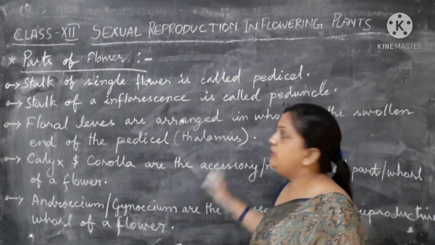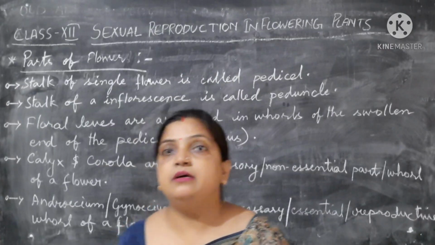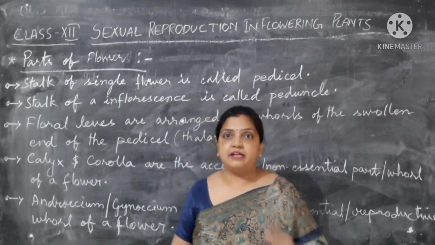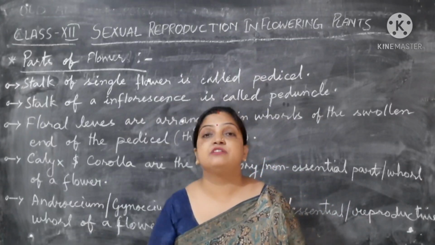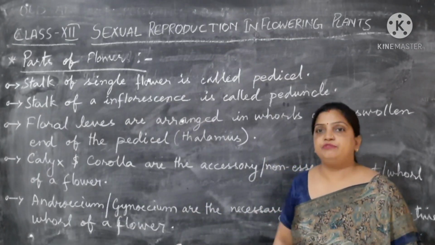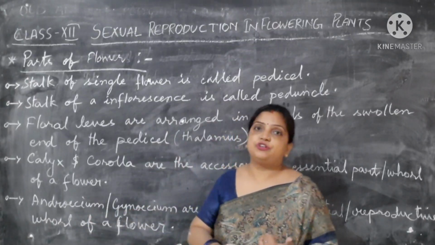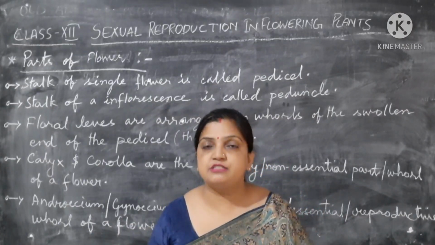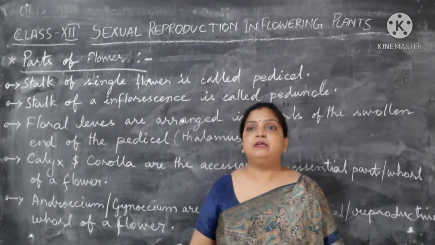Now children, I will end this part here, and in the next part of the video we will discuss the male reproductive part. As told before, these are the essential parts, and when studying the chapter on sexual reproduction in flowering plants, it is very important to discuss androecium and gynoecium. In the next part I will come with the structure of androecium in detail, the structure of stamen with filament and anther, how microsporangia develop, how microspores develop, and how pollen grains develop. That will all be in the upcoming videos.